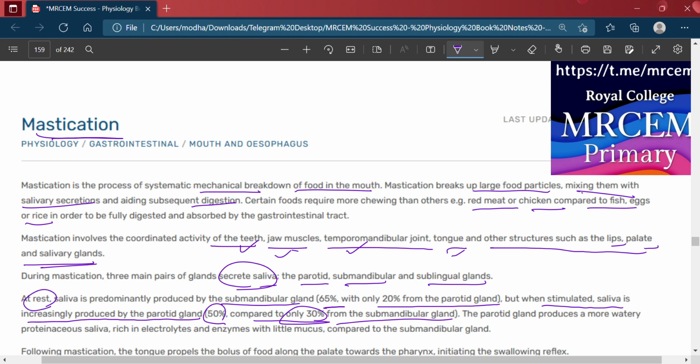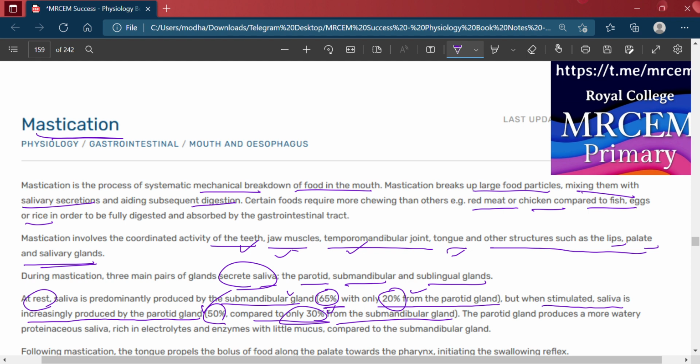At rest the saliva is produced mostly, 65 percent, by the submandibular gland and only 20 percent from the parotid gland. But when stimulated, 50 percent is secreted by the parotid gland and only 30 percent is secreted by the submandibular gland.